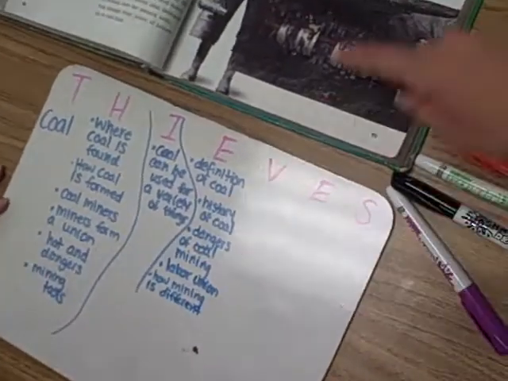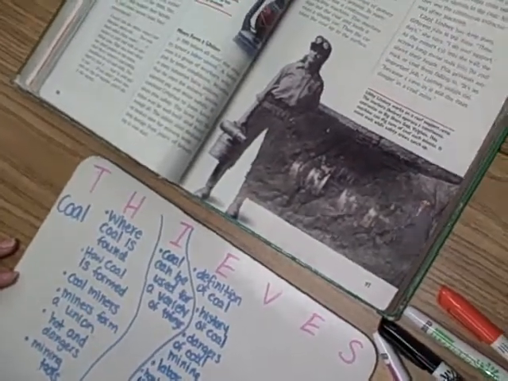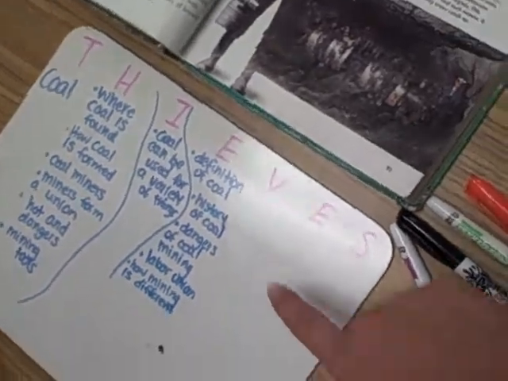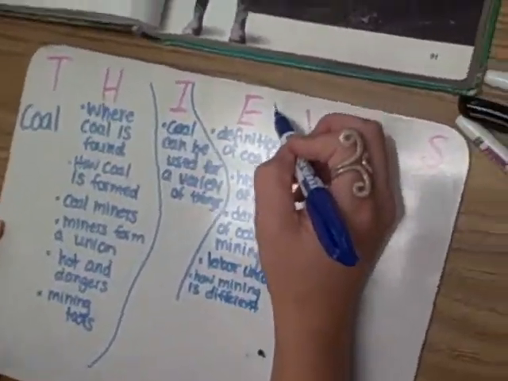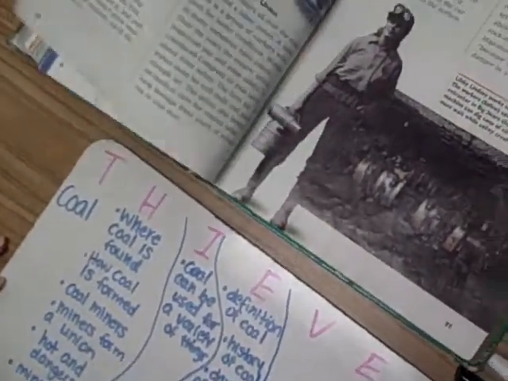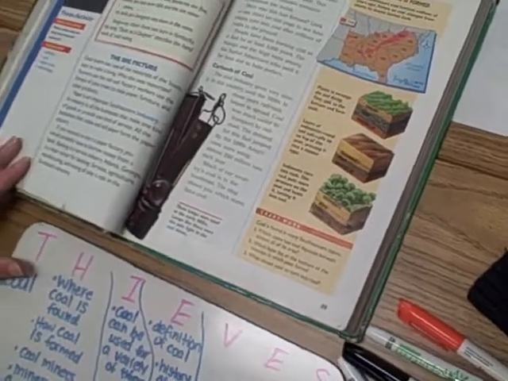All right, and we'll stop there because the next section is mining technology, and that's going to go along with how mining is different, so we can just leave that for both of those. The next thing we're going to take a look at is the V, and the V in THIEVE stands for visuals and vocabulary. So we're going to start at the beginning of the lesson and preview all of the visual aids, the graphics and the photographs.